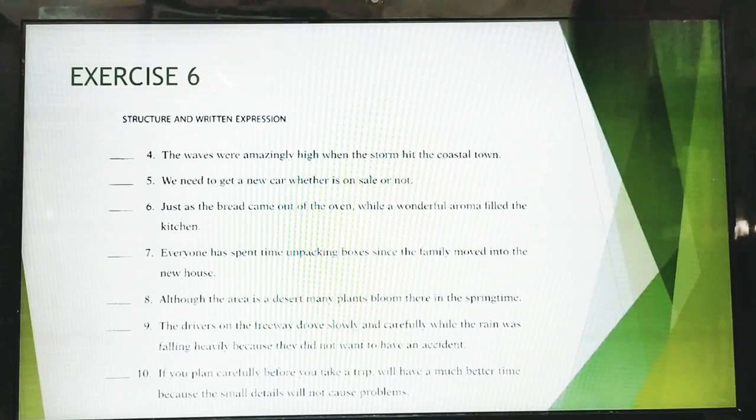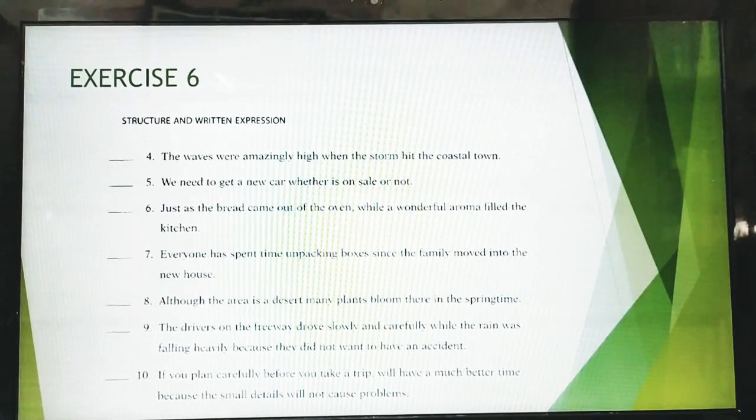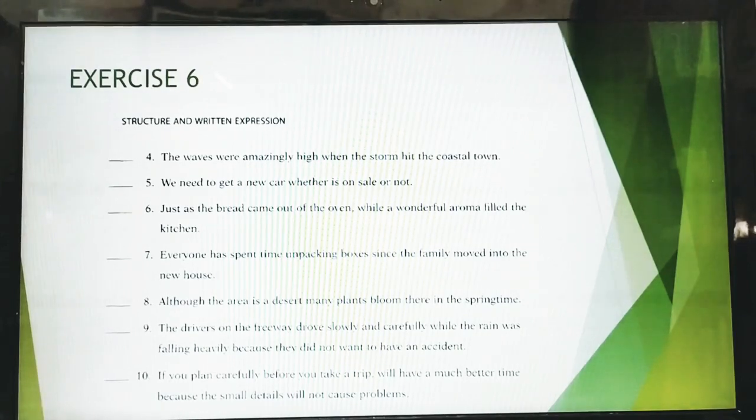I would like to give you some examples from exercise 6. In exercise 6, there is number 4. Okay, study number 4. The waves are amazingly high when the storm hit the coastal town. So for number 4, do you think it is a good sentence that shows an adverb clause connector?